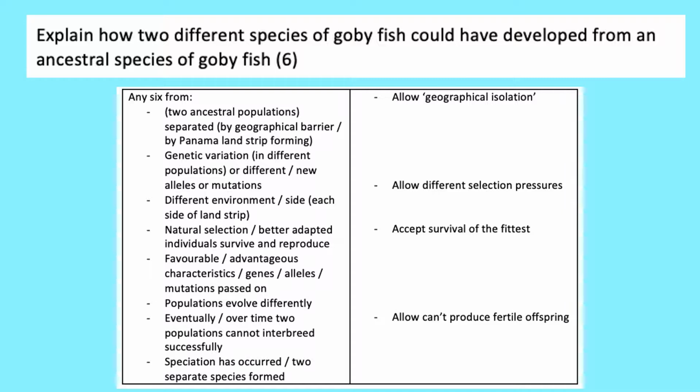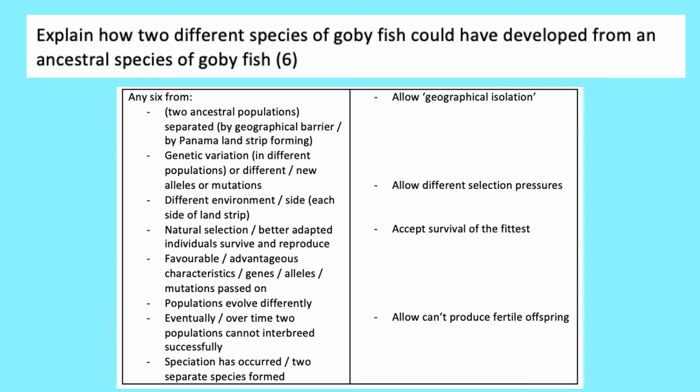Because of those different selection pressures, different genes are being passed on either side of the geographical barrier in each population. So this means that the populations will evolve very differently. Different characteristics are being passed on due to different selection pressures, different environments, so the characteristics of the populations will change. Eventually, the two populations will become so different that they cannot interbreed successfully. That means that they can't produce fertile offspring.